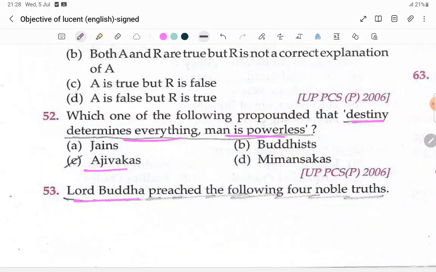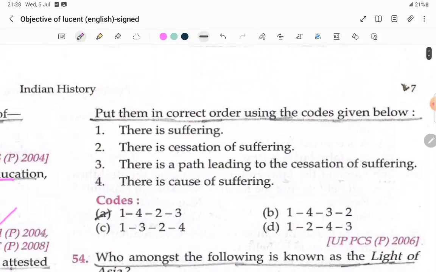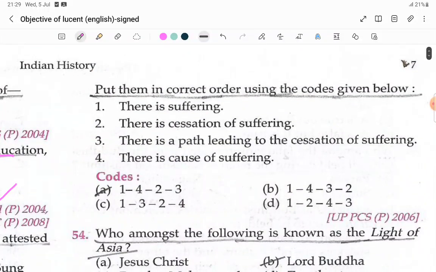Lord Buddha preached the following four noble truths. Put them in the correct order using the codes given below. There is suffering, there is a cause of suffering, there is cessation of suffering, there is a path leading to cessation of suffering.